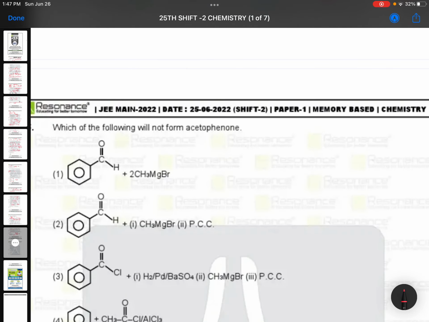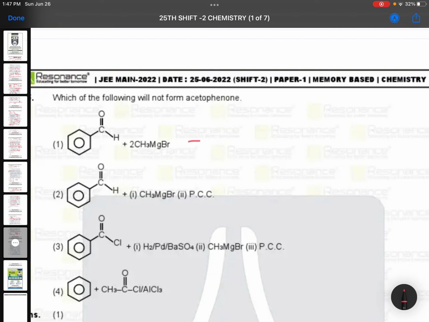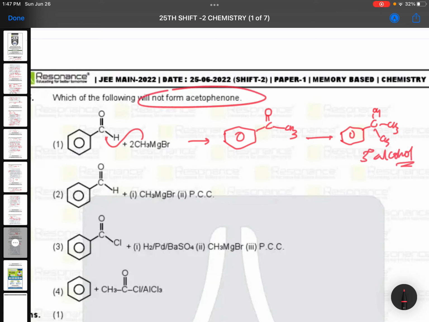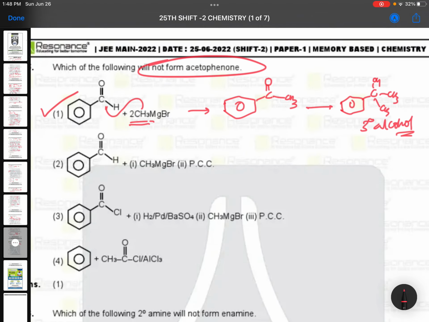Which of the following will not form acetophenone? See this, just now we were discussing, this is an aldehyde, C double bond, first a methyl will come here so CH3 is formed. If 2 seconds are done, this will become CH3. It will be giving you a tertiary alcohol. And the question is, will not form acetophenone. It won't form acetophenone. It is giving you tertiary alcohol because Grignard reagent with aldehydes, they will be giving you alcohols.